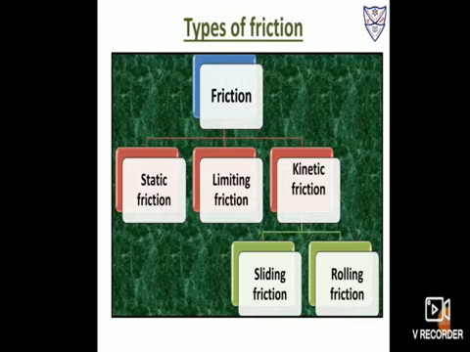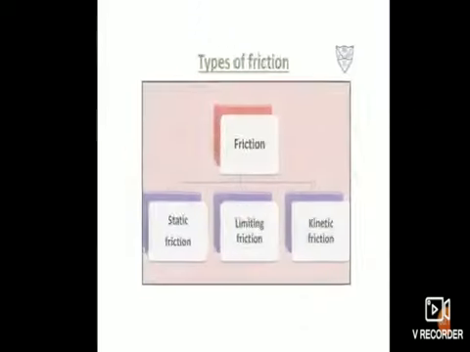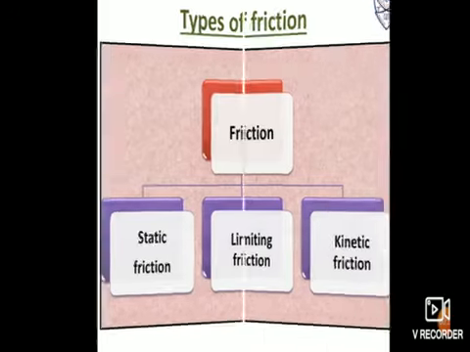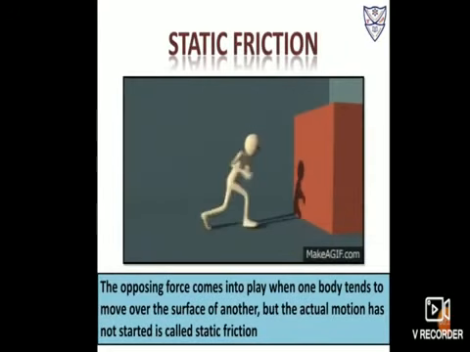Now students, let us discuss types of friction. The types of friction are static friction, limiting friction and kinetic friction. In kinetic friction, we are going to discuss sliding friction and rolling friction. So students, let us discuss these types of friction, that is static friction, limiting friction and kinetic friction, one by one. So first is static friction.